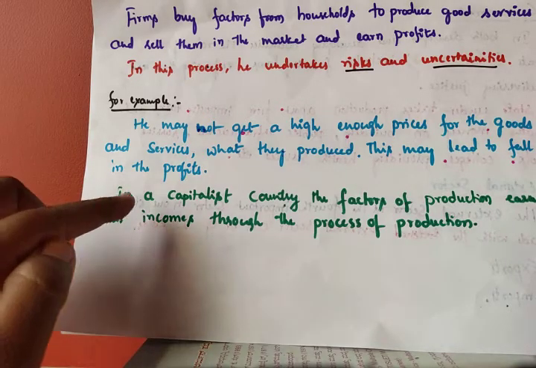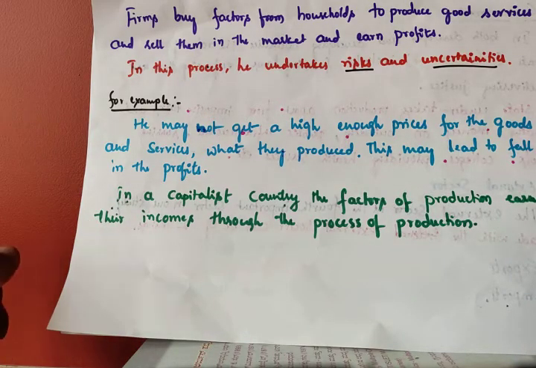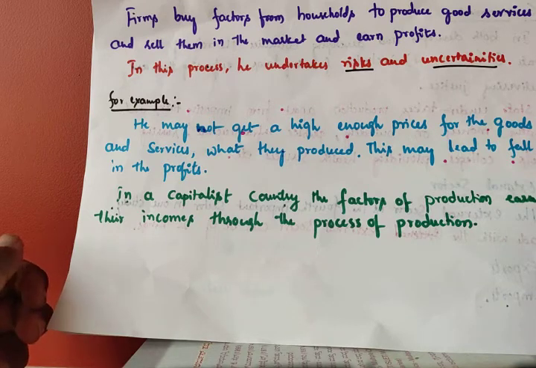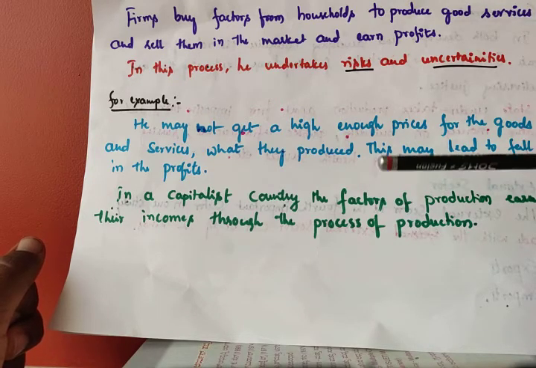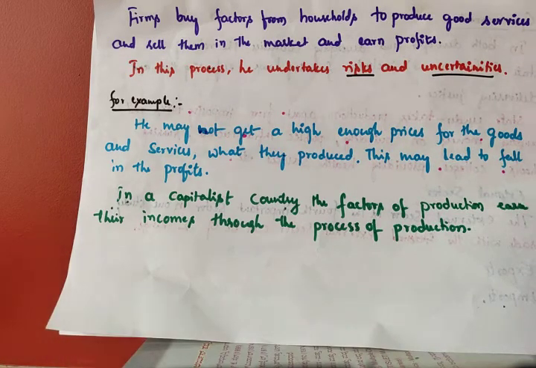So in a capitalist country, the factors of production earn their income: for land, rent; for labor, wages; for capital, interest; for organization, profit. That is only through the process of production. Through this the factors of production earn their rewards. So this is called firms.